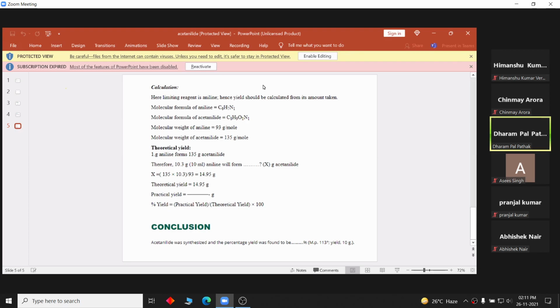Practical yield is the yield what we get in the lab. Percentage yield is practical yield divided by theoretical yield multiplied by 100. So conclusion is acetanilide was synthesized and the percentage yield was found to be this much percent. And this is the melting point and this is the yield. That is the practical yield.